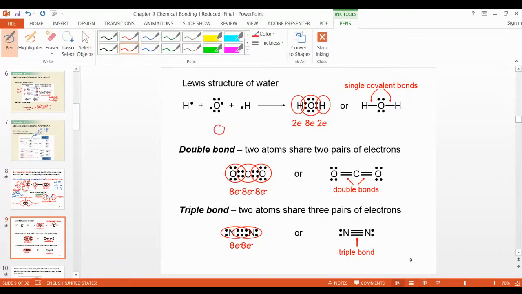It means it has only 2 electrons left. I will write here 1, 2, 3, 4, 5, and 6, right? Only 2 electrons are unbonded. 2 electrons are bonded here, a bonded pair. This cannot make any bond with others. This is already bonded. Only this takes part in any reaction. So hydrogen has one electron, the second hydrogen has one electron, so they will make a bond with this like this.